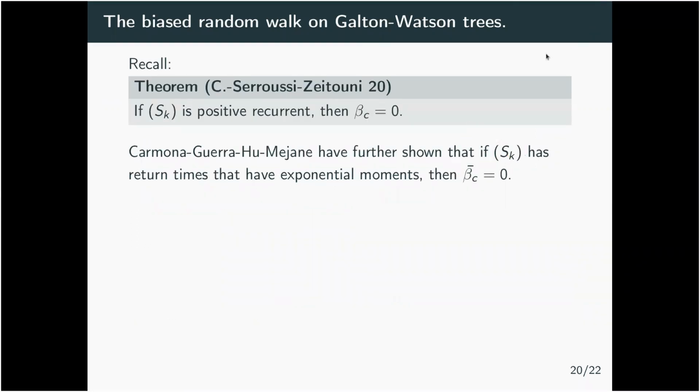Now, we also consider the case where lambda is strictly bigger than m. In this case, the walk will be positive recurrent, and recall that if S_k is positive recurrent, then beta c is always 0. This was the first element that we saw. And actually, we can ask also for beta c bar, is it also 0 or not? Carmona, Guerrero, and Mejan have found that if S_k has return times that have exponential moments, so in particular if it is positive recurrent, then very strong disorder will always hold. So it will always be very much localized.